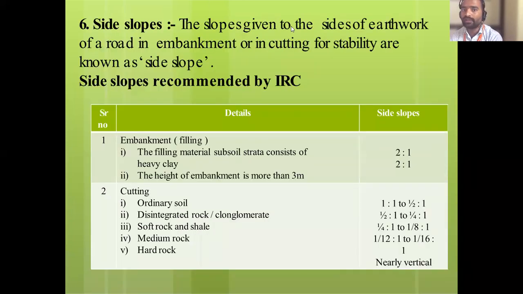Side slopes are given to the sides of earthwork of a road in embankment or in cutting for the stability of the slopes, meaning they are provided to make the slope stable. So what is the side slope? 2:1 is the maximum we are providing for embankment in filling. For embankment in cutting, we reduce it a little, providing 1:1 and 1.5:1.